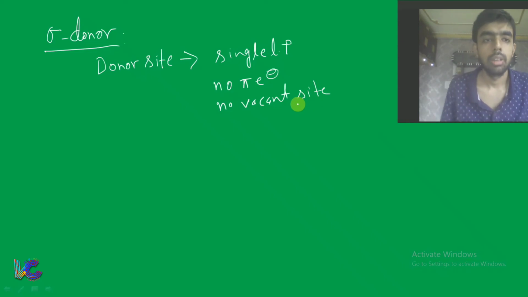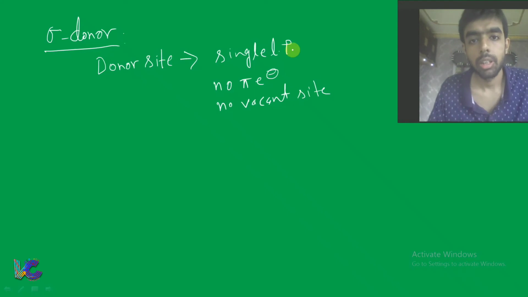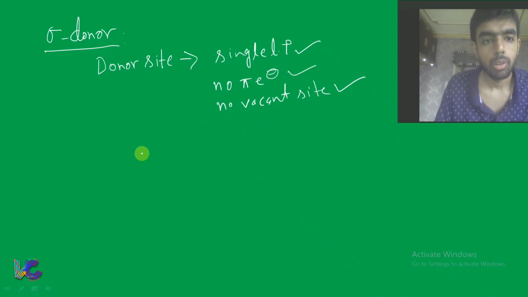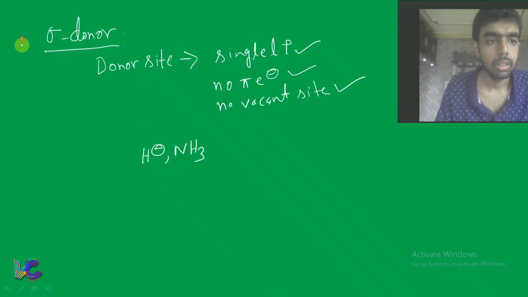That means in case of sigma donor only, in the donor side of the ligand there is only one lone pair, no pi electron and no vacant site. So for sigma donor, you can take the example of H minus, NH3. This is sigma donor.